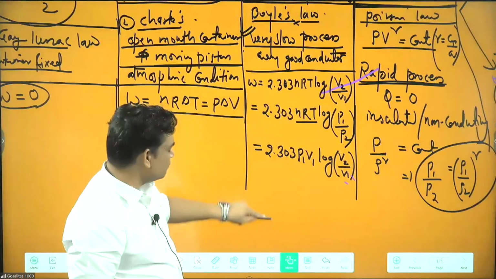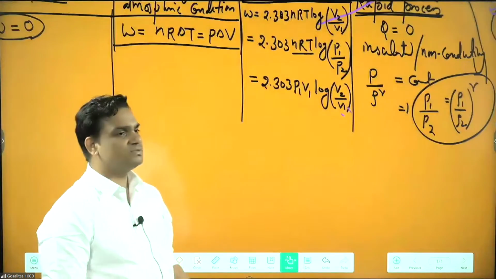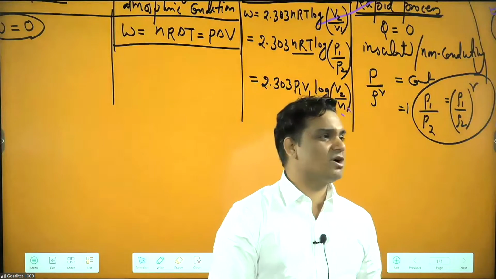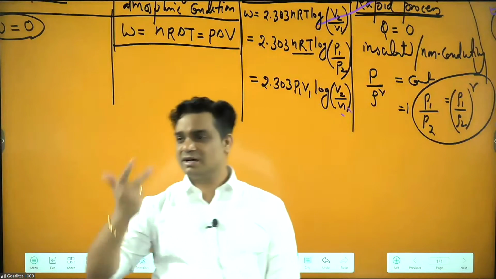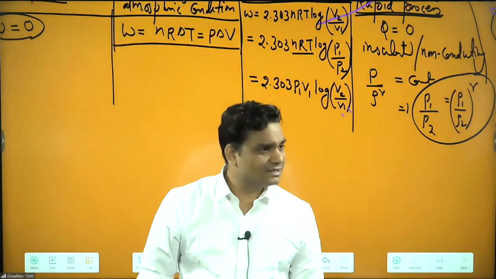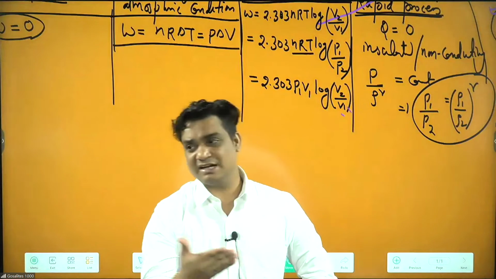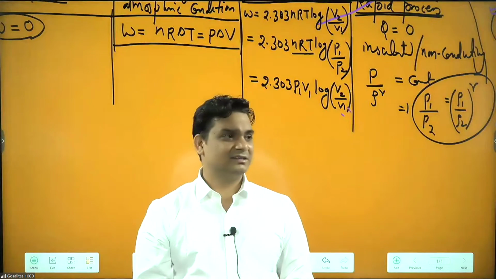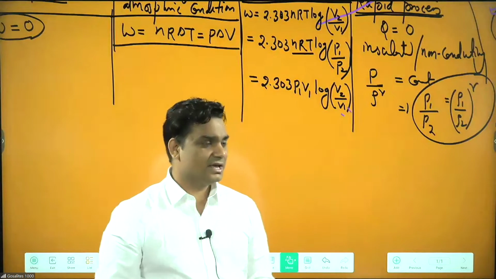How to remember the work done formula for adiabatic? Because in adiabatic, sometimes it is nR delta T by 1 minus gamma or gamma minus 1. Here only confusion happens. Because somewhere you have seen different materials, so somewhere they are writing gamma minus 1, somewhere 1 minus gamma. Then confusion becomes what to remember, 1 minus gamma or gamma minus 1. Okay, now see.